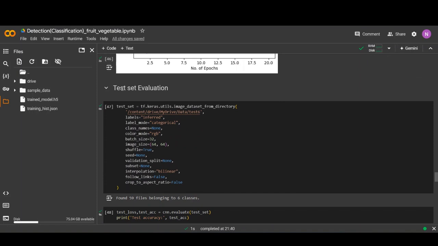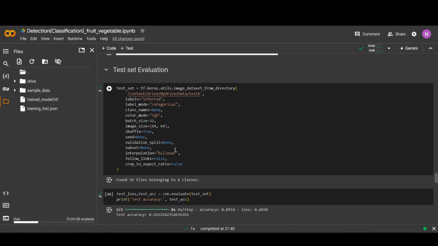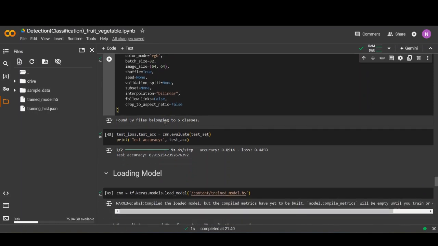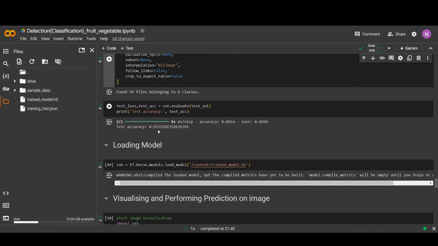After the training process, the next step is to test the model. We test the model using the test dataset. This is a path from Google Drive, with all the test data in Colab. We use batch size 32, image size 64 cross 64, interpolation bilinear, and our accuracy is 91%.